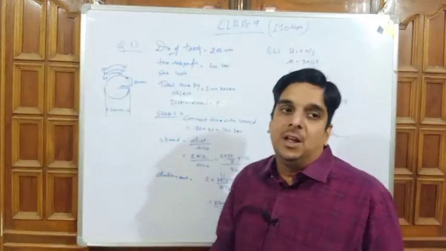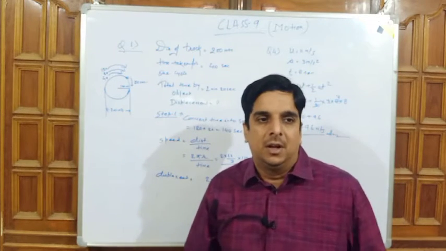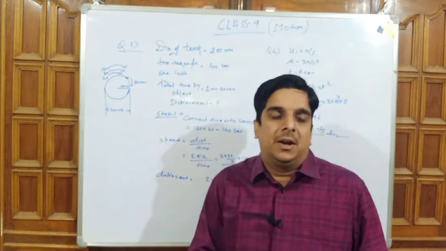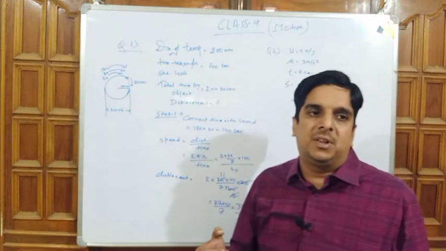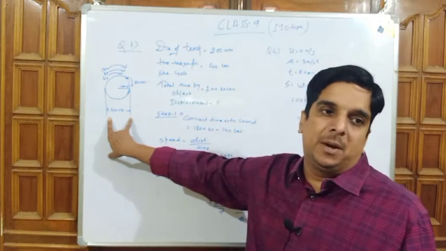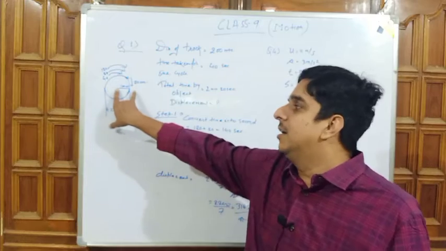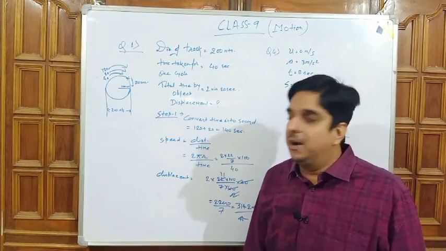According to the mathematical formula, all of you are aware that diameter is double the radius. It means if the diameter is 200 meter, the radius will be 100 meter. 200 by 2 equals 100 meter.